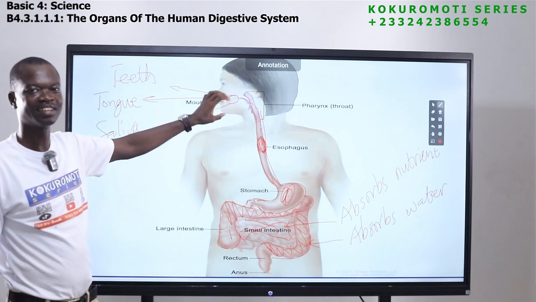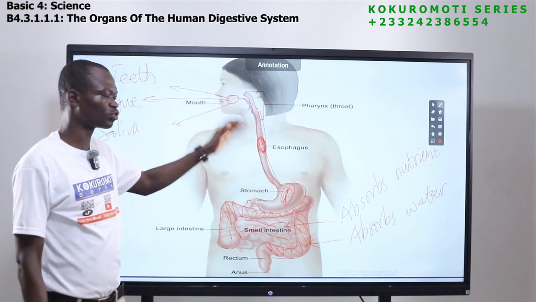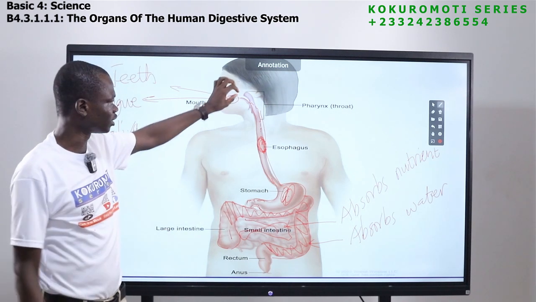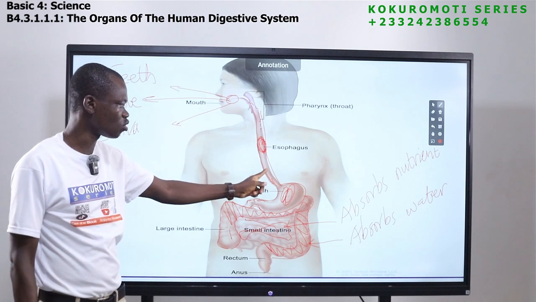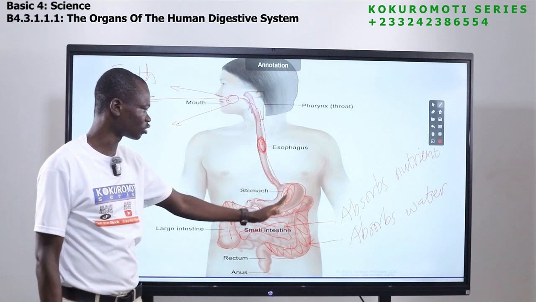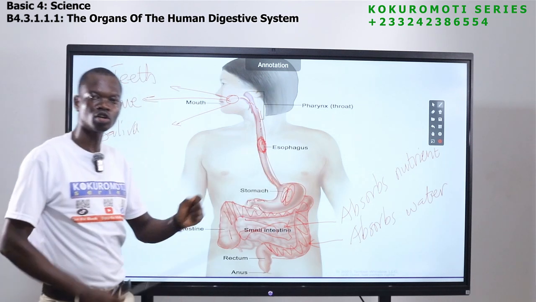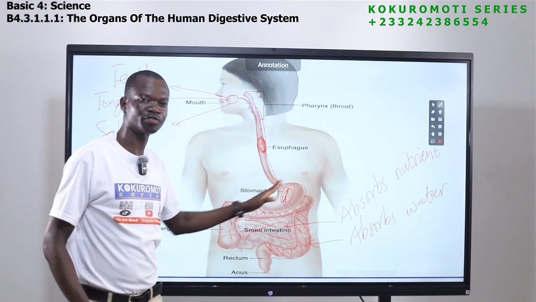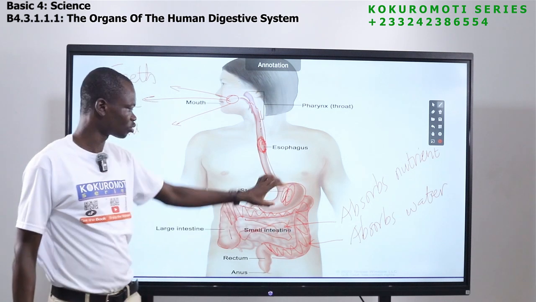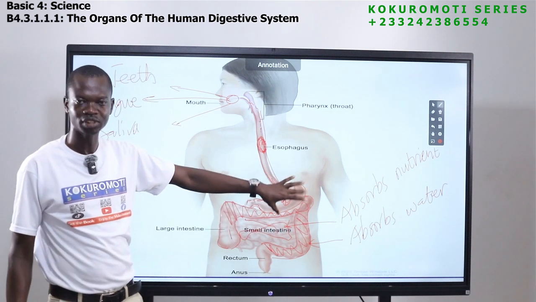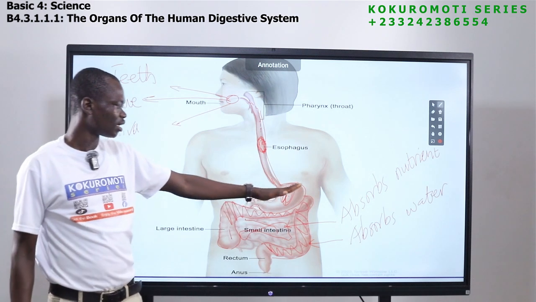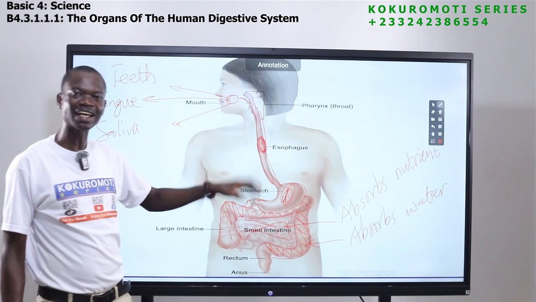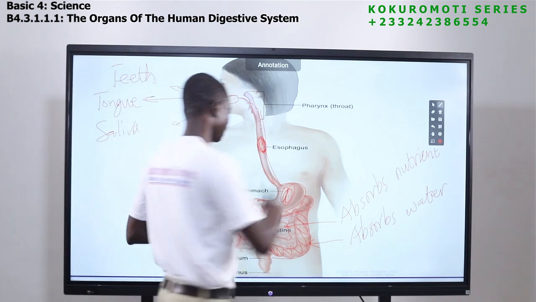So the food that we eat, when it gets here, these parts will break the food down into smaller parts, into smaller units, into smaller form, and then it will pass through so that it can pass through this small hole. When it passes through and gets here, the stomach too will grind or digest or break down the food into further smaller parts. There are some organisms or acid and other things in the stomach that kill these parts.